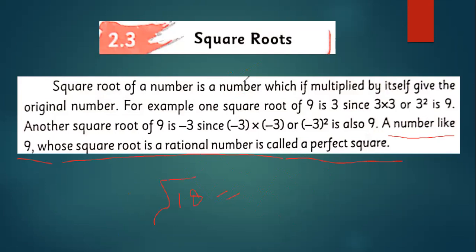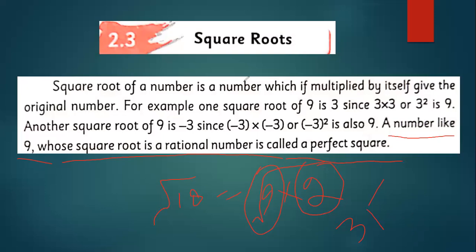You cannot say that. I can write this 18 as 9 times 2, and you know the square root of 9 is 3, and the root of 2 cannot be simplified. So it is not a rational number.